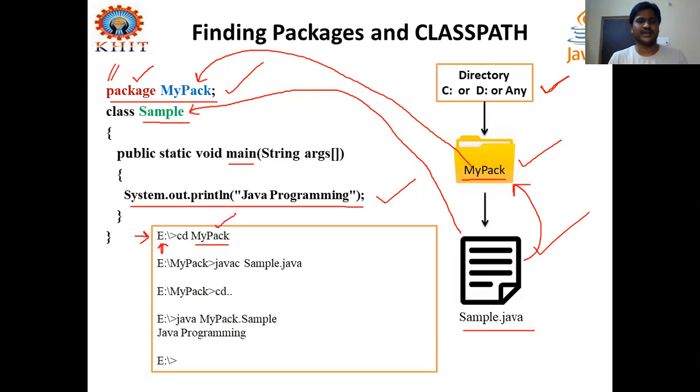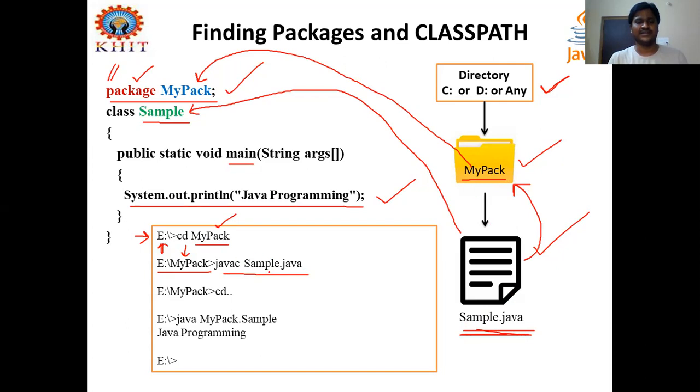Where to go? mypack. So cd is this command, change directory, followed by your package name. Then you can switch to the current directory, like E:\mypack. And in that package, you already know the sample.java file is available. Compile that one using the command javac sample.java, right?